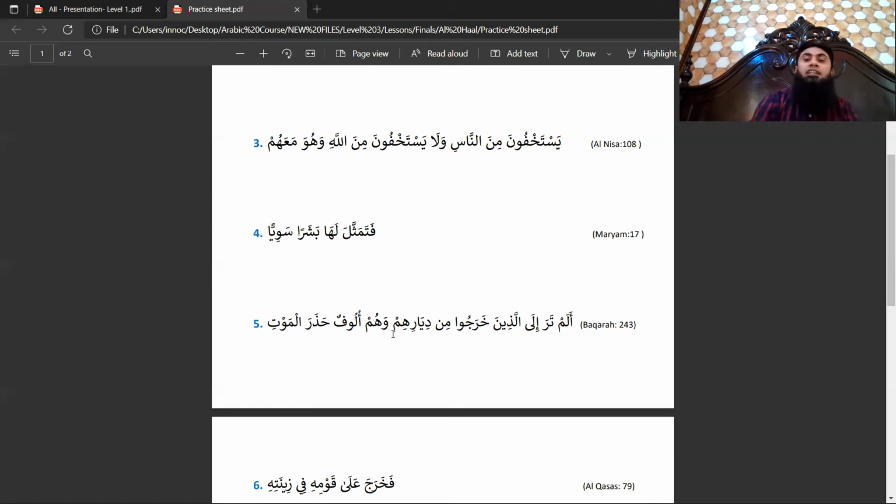Kharaju fail madi, number 3. It has file hum. Min diyarihim, min is jar, diyarihim is majroor, and diyarihim itself is a mudaf ilay. Allazina is a mausul, kharaju min diyarihim is the sila.